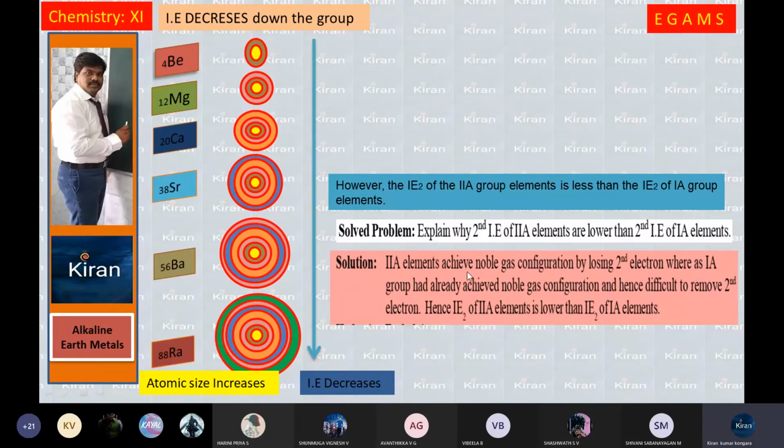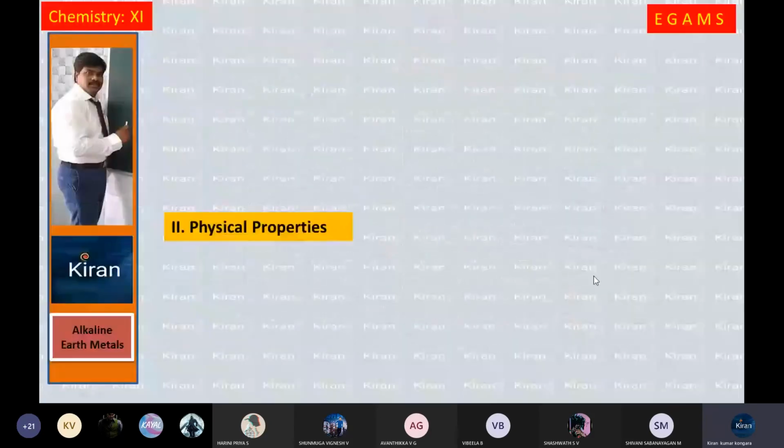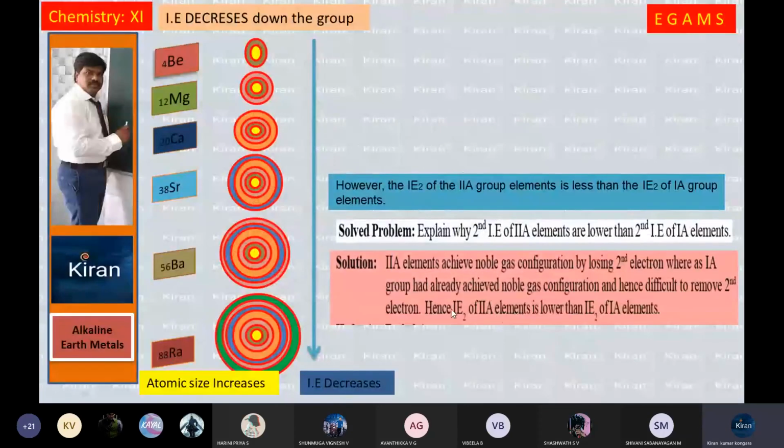Second A group elements achieve noble gas configuration by losing the second electron. In the same way, first A group elements already have a noble gas configuration after losing one electron, hence it is difficult to remove the second electron. Hence, the IE2 of second A group elements is lower than the IE2 of first A group elements.